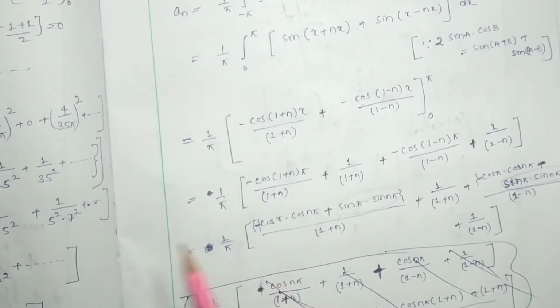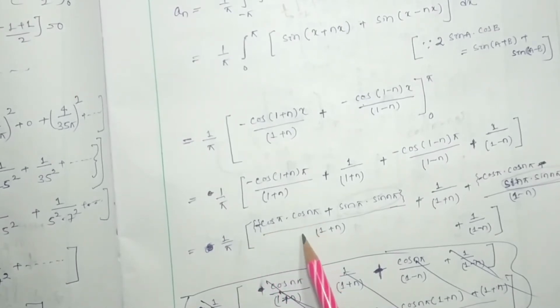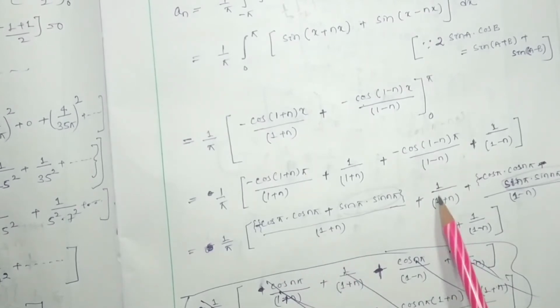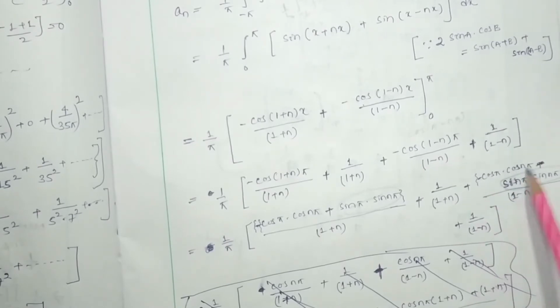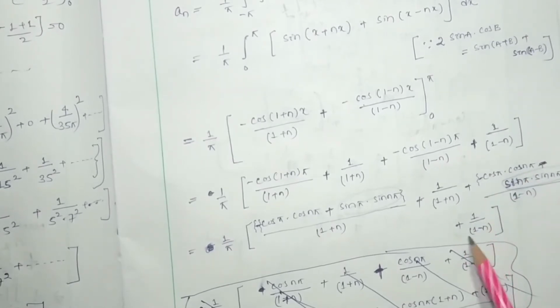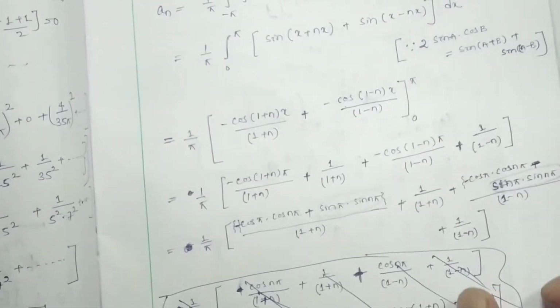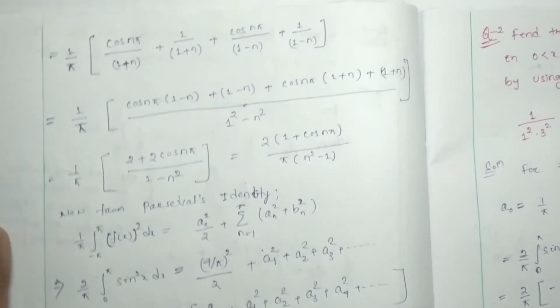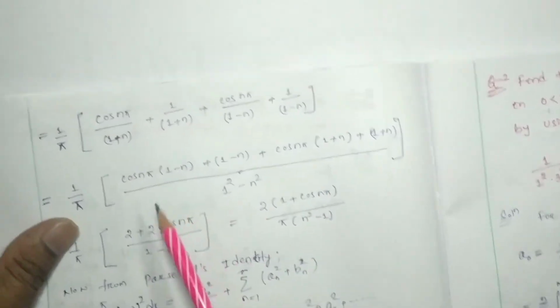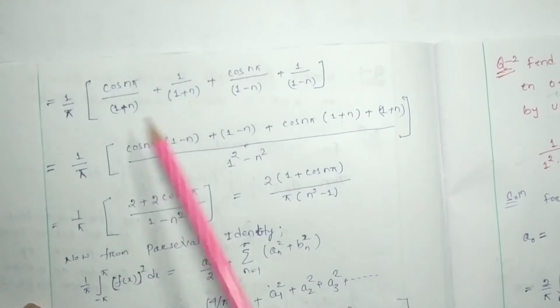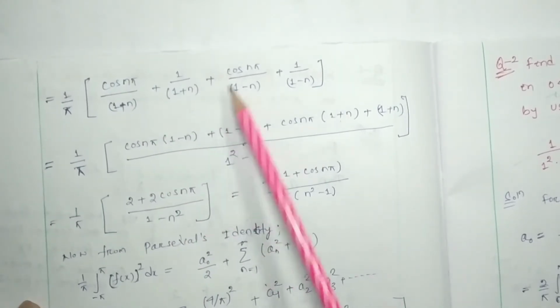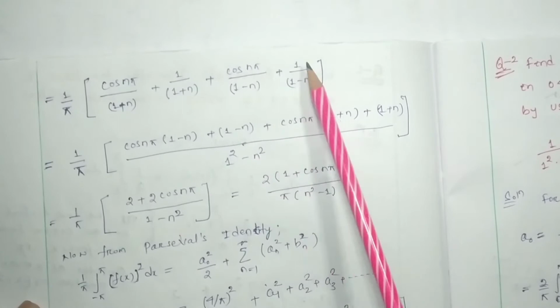That means in the further step I have written that 1 by pi, minus cos pi is minus 1, so it will be plus cos n pi by 1 plus n plus 1 by 1 plus n, and cos pi is minus 1, minus is there, it will be cos n pi by 1 minus n plus 1 by 1 minus n. The next step I have written these things, that is 1 by pi times cos n pi by 1 plus n plus 1 by 1 plus n plus cos n pi by 1 minus n plus 1 by 1 minus n.